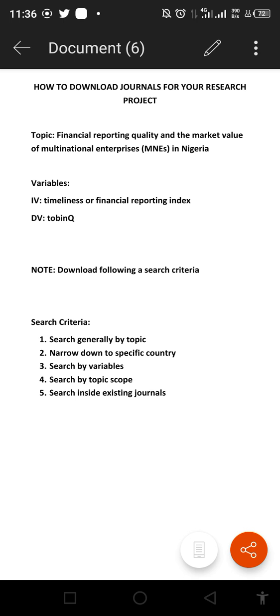Some might be too old to be used for the study you are trying to carry out, or your research project. As a rule of thumb, it is often said that while writing, it should be within the last 10 years. But recently, even the last 10 years is kind of outdated, because it is now bent to the last 5 years. Your studies need to reflect existing studies in the last 5 years.